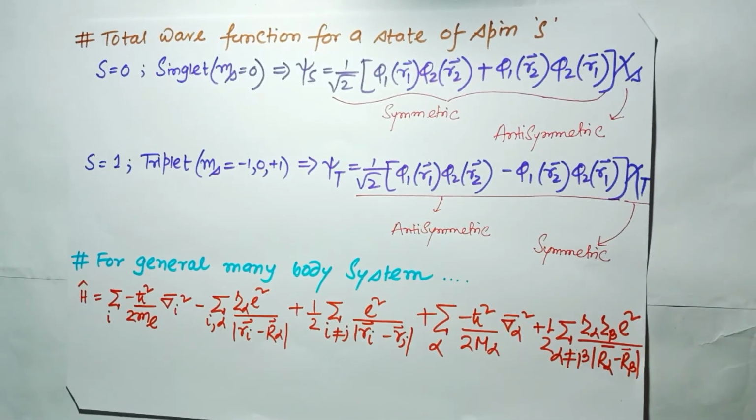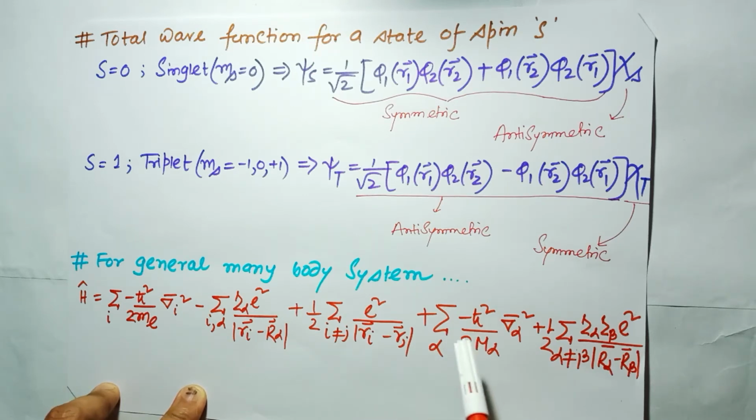And now for a general many body system, the Hamiltonian will be like, so H operator is equal to sum over i of minus h cut square by twice me grad i square, and this one expresses the kinetic energy operator for the electrons, minus sum over i alpha z alpha e square divided by Ri minus R alpha. This expresses the potential acting on the electrons due to the nuclei. Now the third term is plus half sum over i not equal to j e square divided by Ri minus Rj, and this is due to the electron-electron interaction.